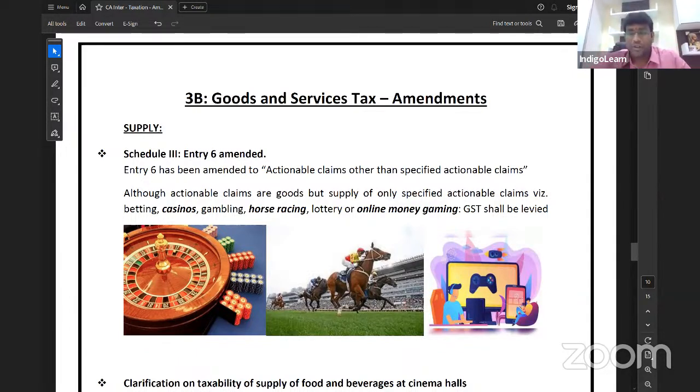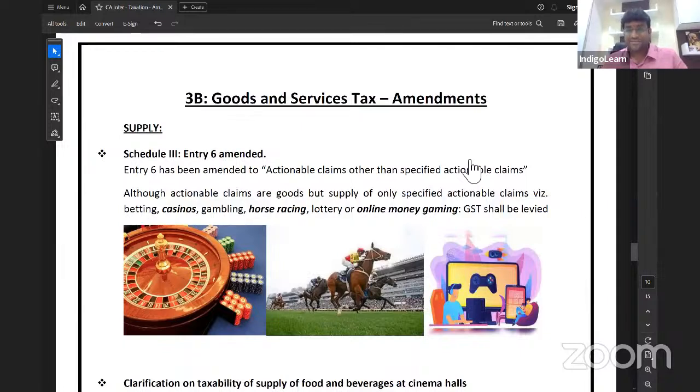So that's the end of story for amendments in income tax, which is about part 3A. Now let me talk about 3B, amendments in GST, my dear friends. In GST you will not find so big points as such, but you'll find minute points. But that minute point can become an MCQ question. And any single MCQ also is very scoring for us, because every mark is important, guys. We are writing a professional exam. In a professional exam, every mark will make a huge difference in our ultimate score.